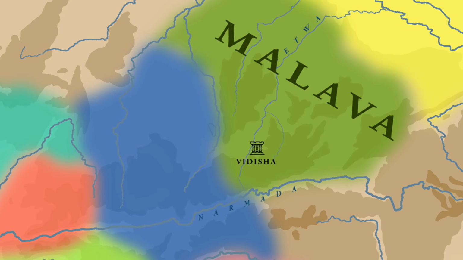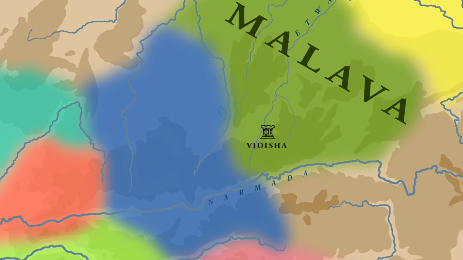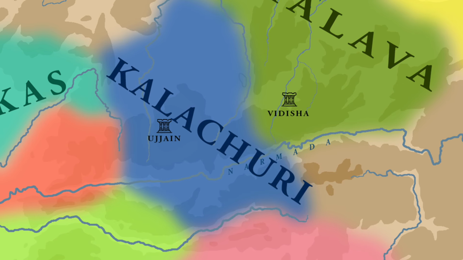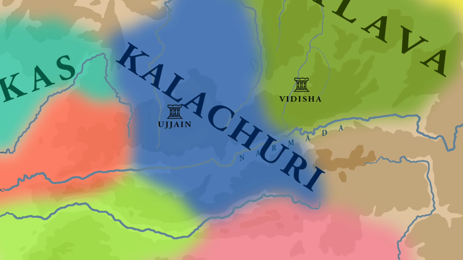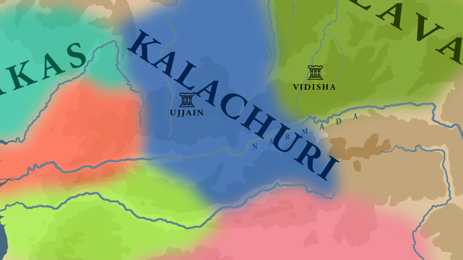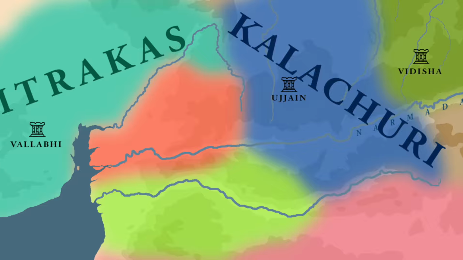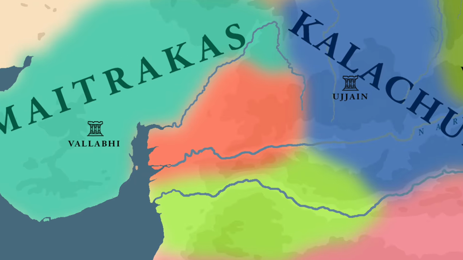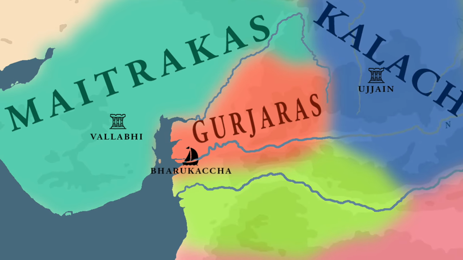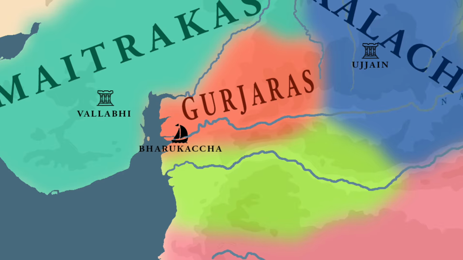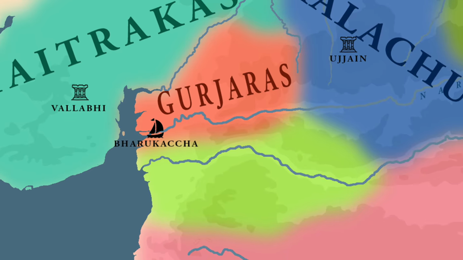This was the same ruler who would later kill the Maukhri king Grahavarman. Western Malwa, with its capital Ujjain, was controlled by the Kalachuris. In Gujarat, the Maitrikas held their control from the capital city of Vallabhi. The important port of Bharukach was under the control of the Gurjaras, and south of the Gurjara territory lay the kingdom of Lata.